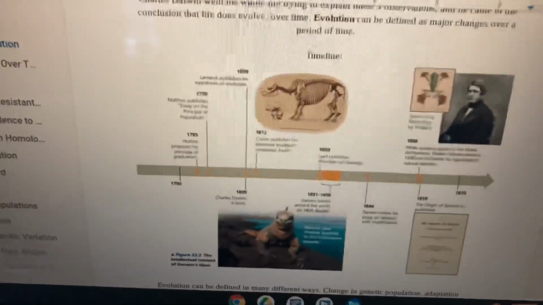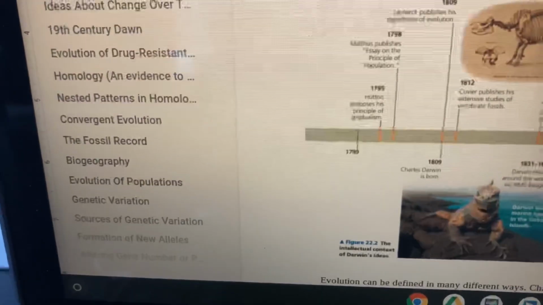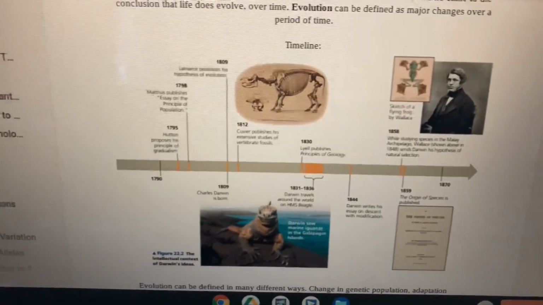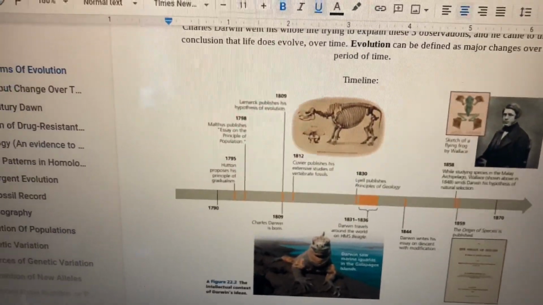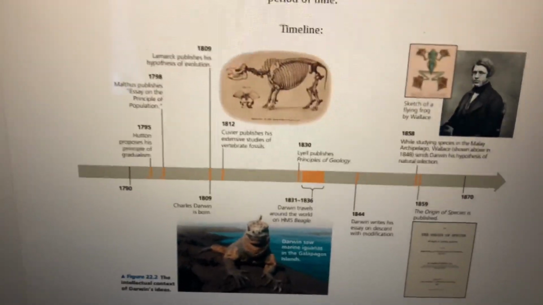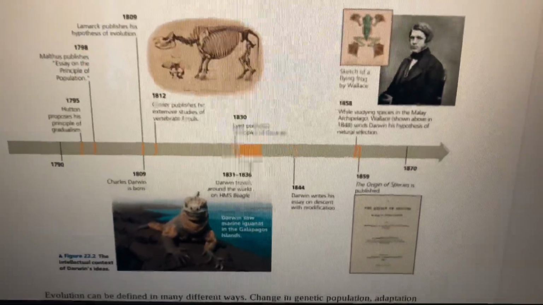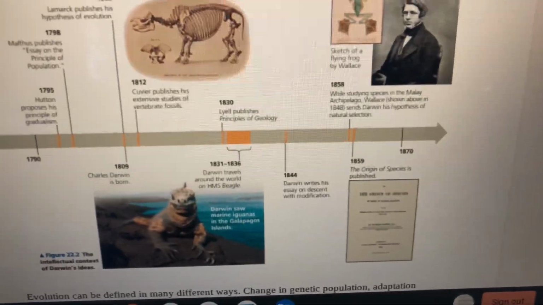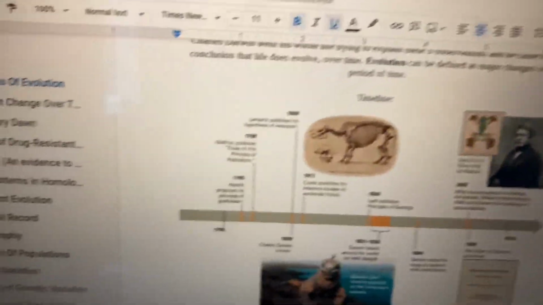So here we have the timeline. It starts from 1790 and goes all the way to 1870, a period of many different scientists and people. You're just going over and finding out. You see, by 1809, you have Charles Darwin being born. You have Georges Cuvier. You have Darwin finding out many different things on his trip. And then you have many other people who come along.